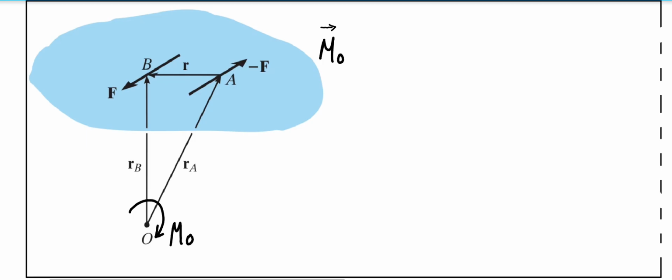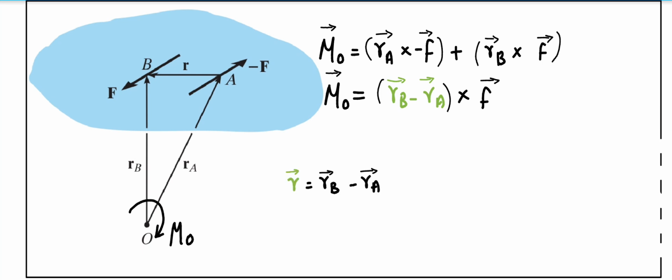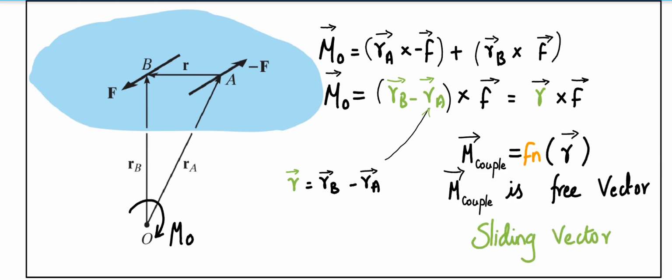I can state this in the 3-dimensional case. You can see here the F vector, and I calculate for the minus F vector the moment value. As the distributive law holds, I can take this combined, and you can see what is r_B minus r_A, that is the distance between F and minus F. So what I state here is that M_O vector is only a function of r, the distance between them, but it does not depend on about which point we take. So you can apply the moment about any point you prefer.